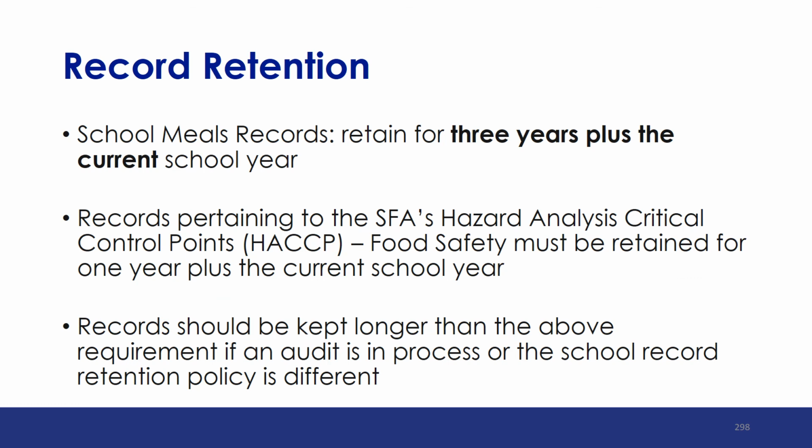USDA's record retention pertaining to all records supporting the payment of federal dollars to a school food authority is 3 years plus the current. Records pertaining to the school food authority's food safety HACCP plan must be retained for 1 year plus the current school year. All school meals programs and HACCP records are considered property of the school district and must be retained on site. Records must be kept longer if an audit is in process or the school's or institution's record retention policy is longer than that of the USDA policy.